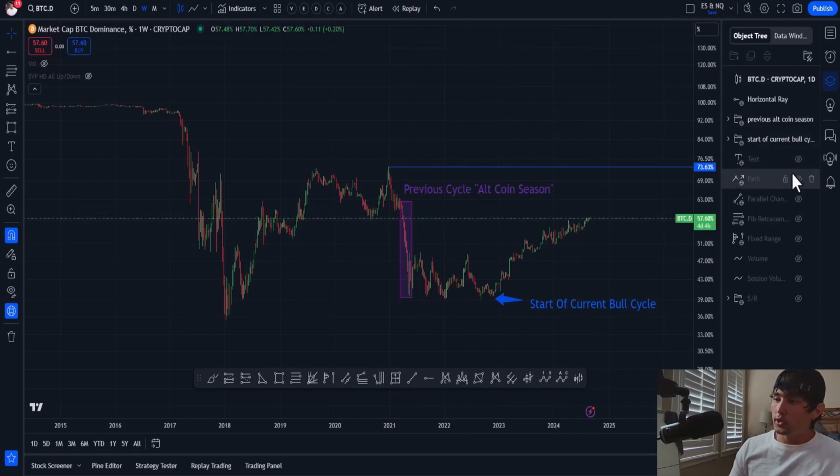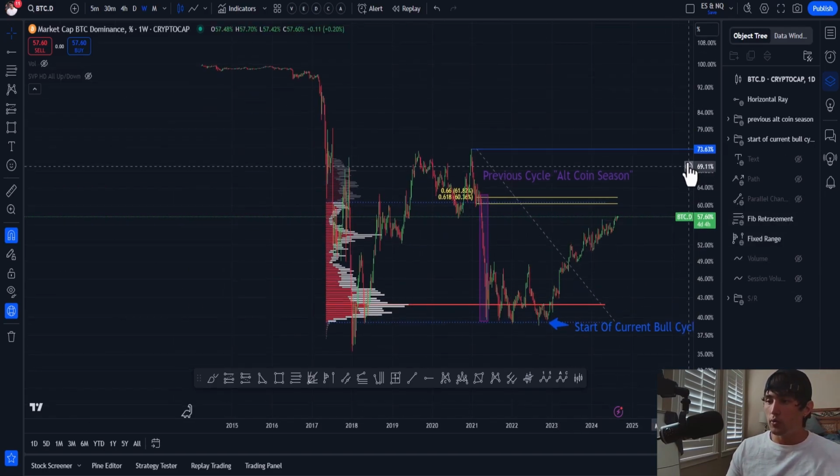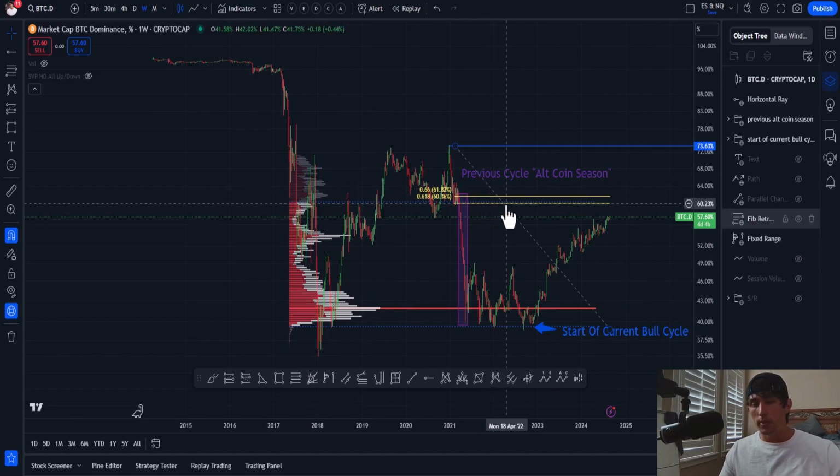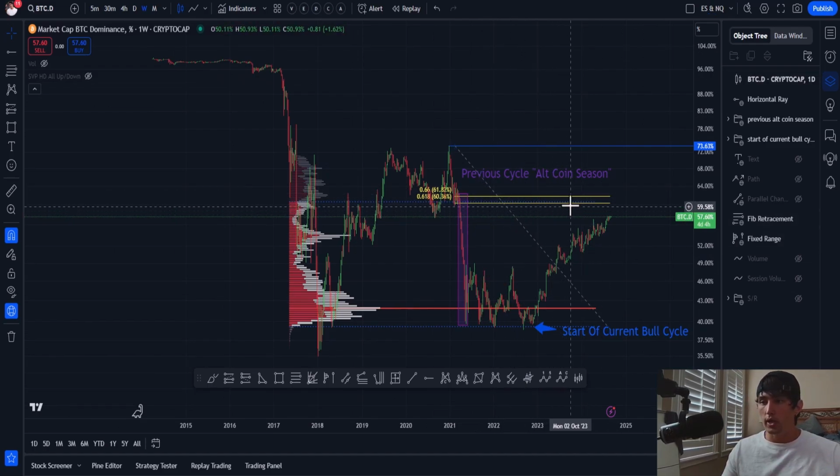From a technical standpoint as well, we can look at two of my favorite indicators, which are the value area and the 618 Fibonacci. I've taken countless trades off of this combination right here. We obviously see a lot of price action up here in chop. But there was not a lot of resistance through this move up. And I think we're finally nearing good price action with the value area high and the 618 Fibonacci, where we could see a strong rejection at 60%. And when we see that strong rejection, that is when altcoins are going to be flooded with volume and liquidity. So from a TA perspective, I think we're very close.